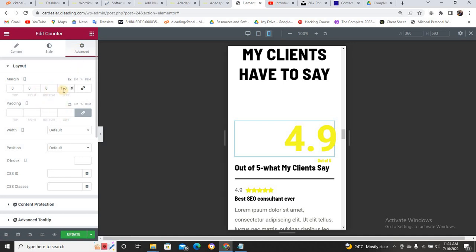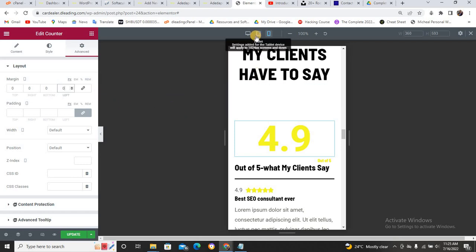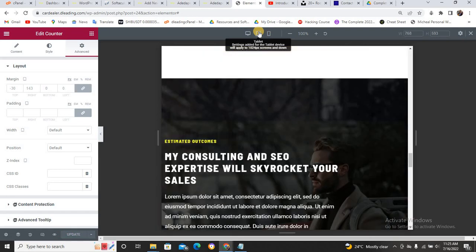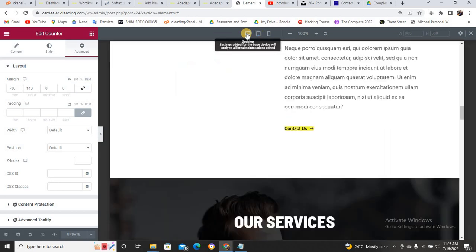Can you see what happened? If I take away this 150, can you see it? It comes back to center. Now that 150 is what pushes it to the left side. So let's check. Let me update it here, and let's check on desktop mode. So let me just wait. Let me check on desktop mode, and let me check on the mobile.